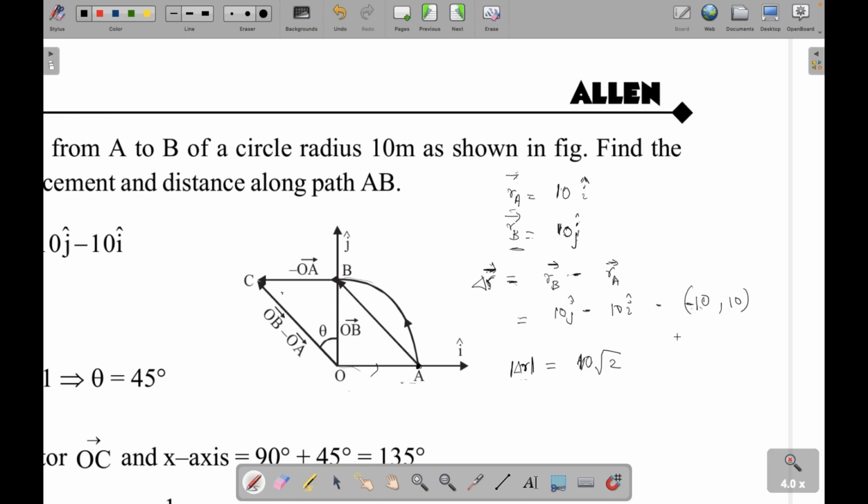Right, so here if you plot minus 10 and 10, it will be somewhere around here. From the origin, what is the angle that it makes? Okay, so theta plus 90 degrees. Yeah, correct. So whatever angle you are getting, just add 90 degrees. So theta will be 145. Right, now if you have studied addition of vectors,